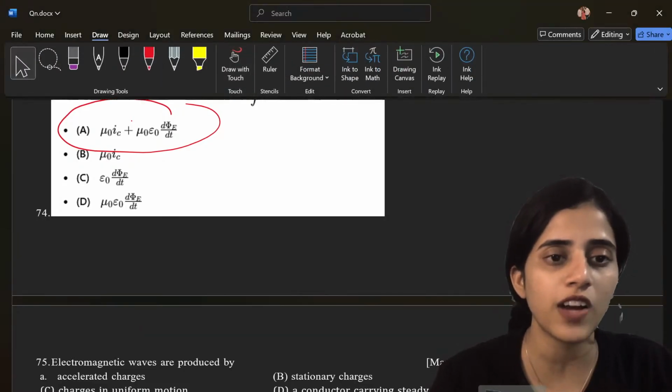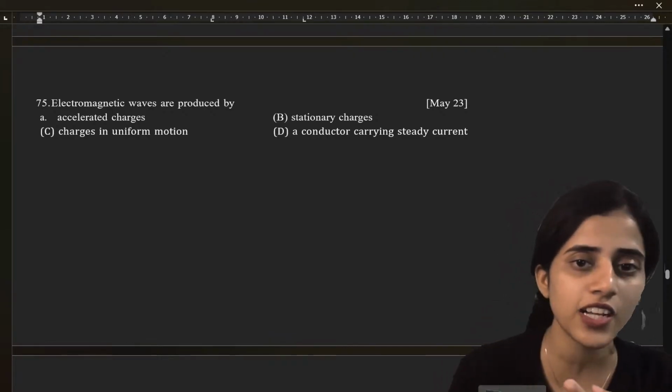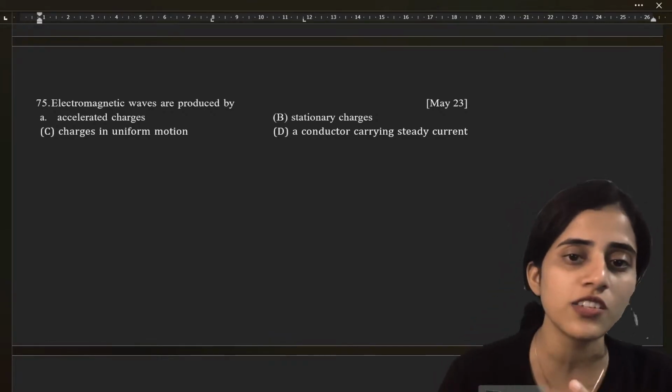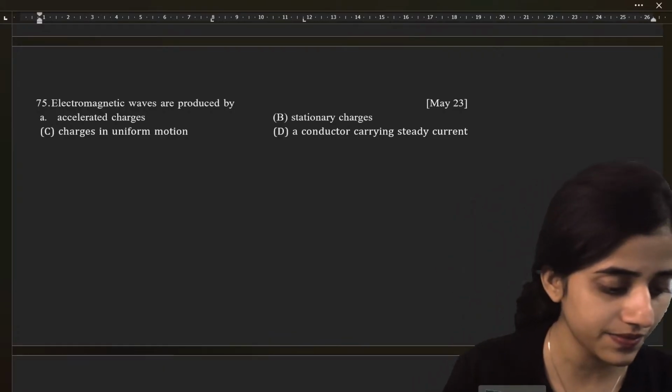From now on, I'll be very fast. Electromagnetic waves are produced by what? Accelerated charges, stationary charges, charges in uniform motion, a conductor carrying steady current.